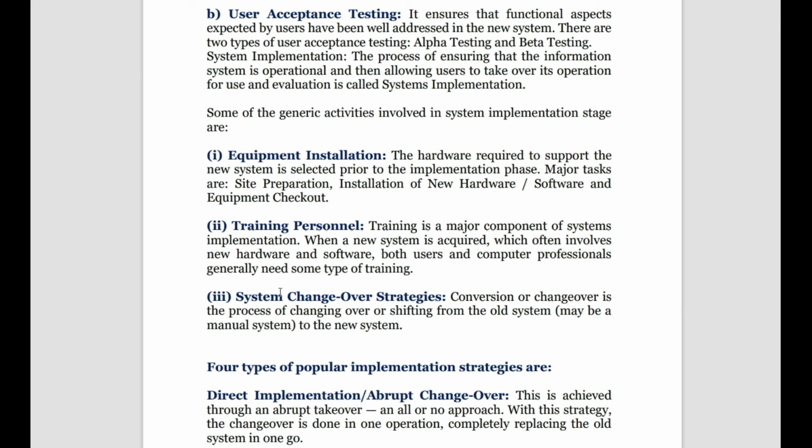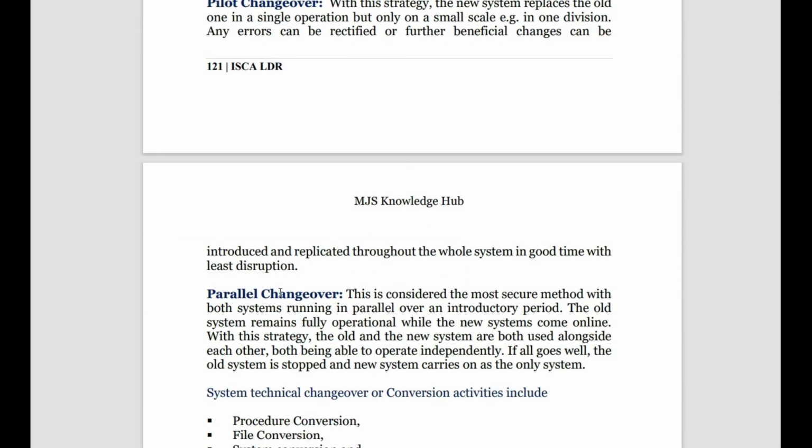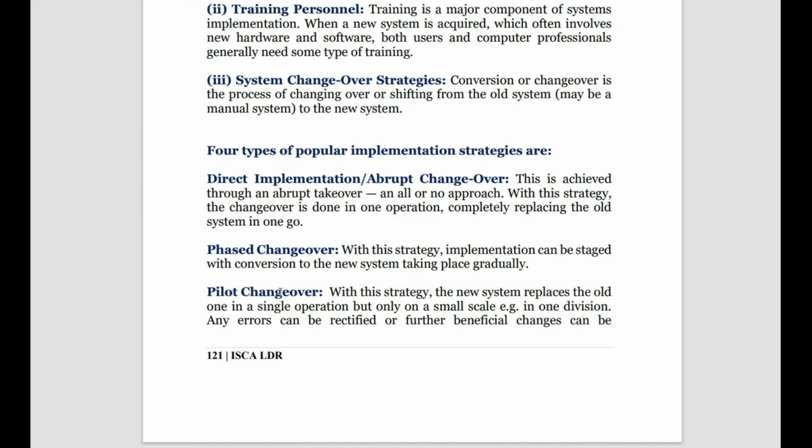Okay, then fine, now we all accept the system. Then if you accepted the system, comes how to implement it. The different kinds of implementation are direct implementation, where you just start the new system without any formal change. Then phased changeover, where you go step by step, converting one activity and then going to the other. Phased changeover means you break it into phases: in the first phase you implement only some part of the new system, in the second phase you implement some other part, so only the new system is brought into the picture but in phases.